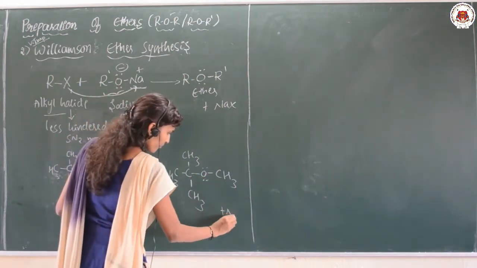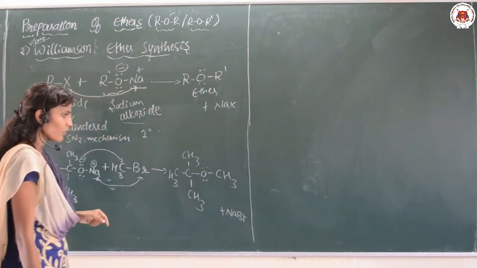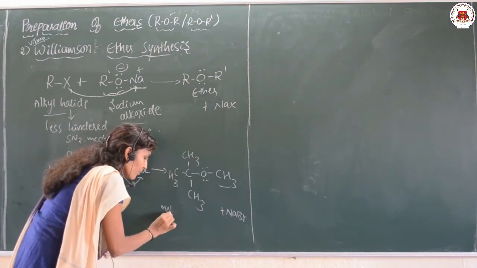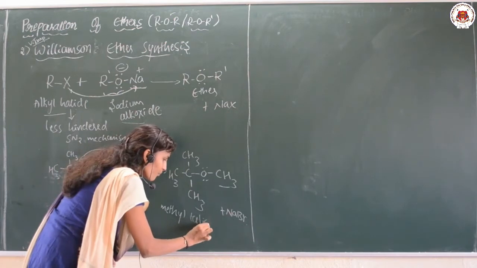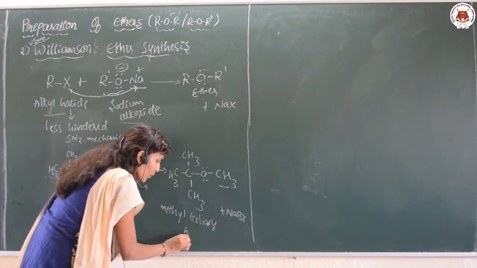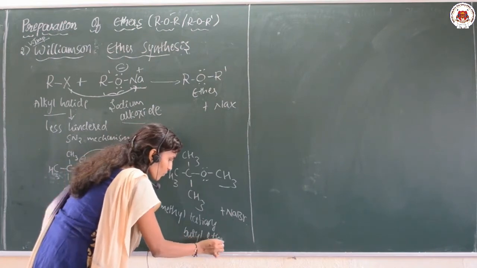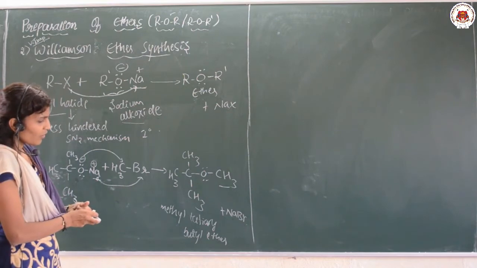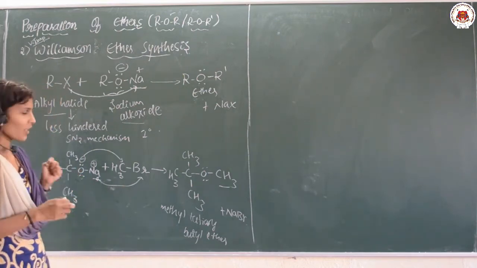Plus, so what is the name of this one? Methyl tertiary butyl ether. Okay. Methyl tertiary butyl ether is the product along with the elimination of NaBr.